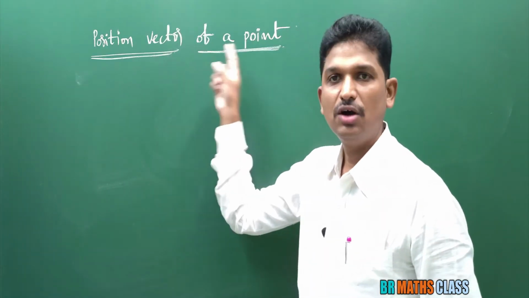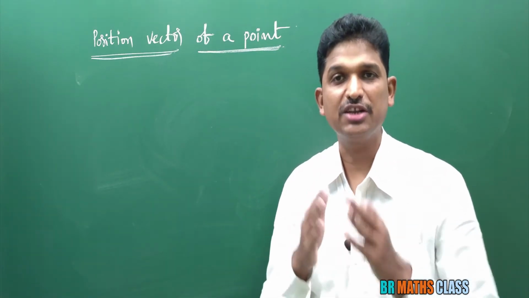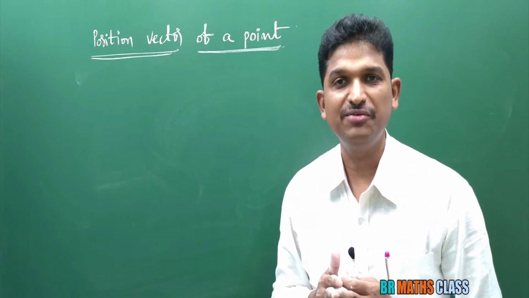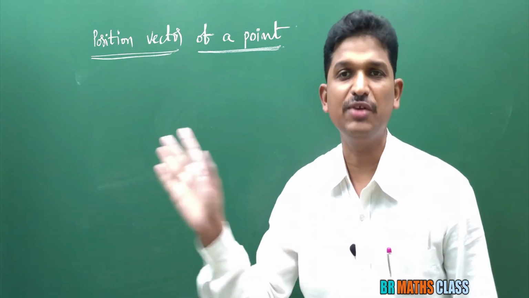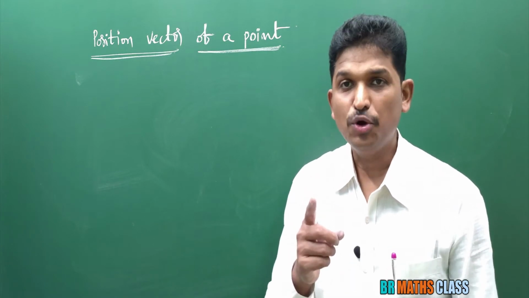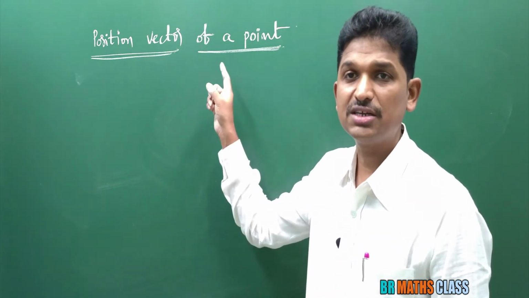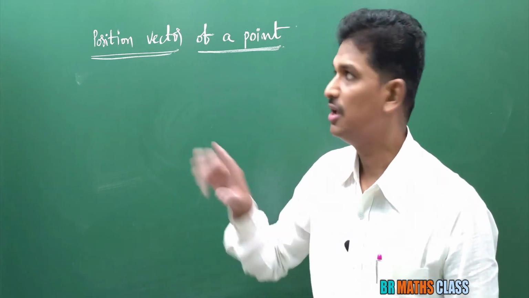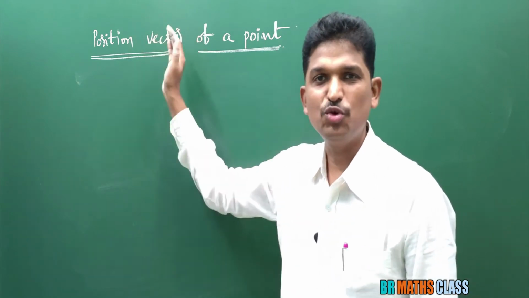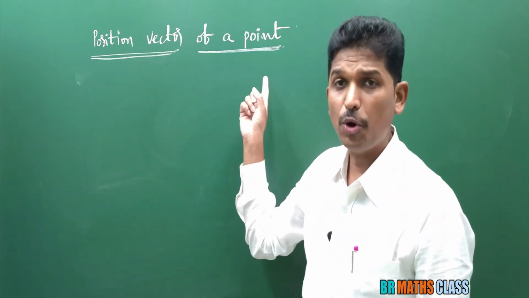Position vector of a point. We use this very frequently. Position vector of point A, position vector of point B, we will use very frequently while doing exercise problems. So try to understand this. This is important and very easy also. What is the position vector of a point? Listen please. Everyone will say only position vector. Position vector of what? Position vector of a point.